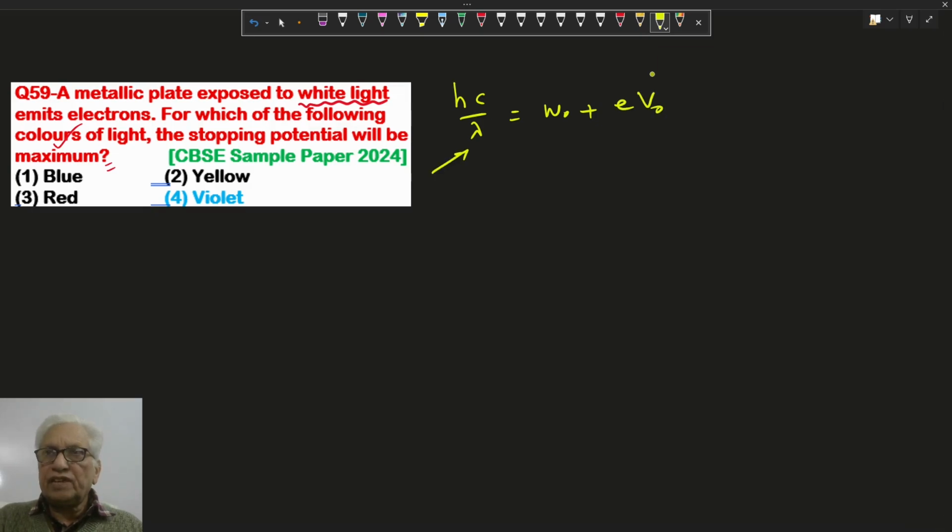If the wavelength is minimum, the stopping voltage is maximum, and we know the minimum wavelength is for violet color. So the maximum stopping voltage is for violet color. So option 4 is correct.